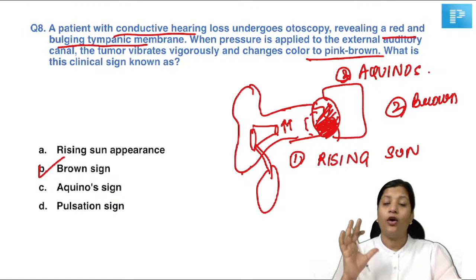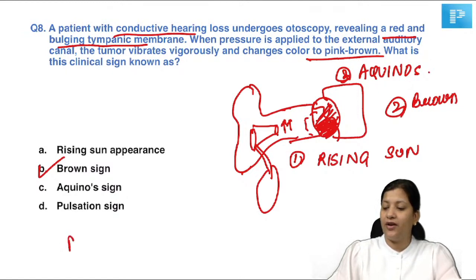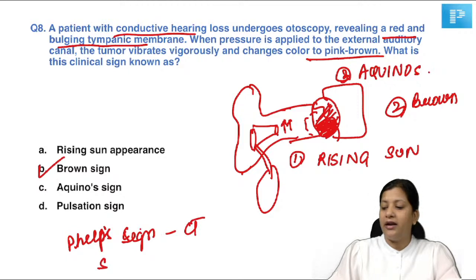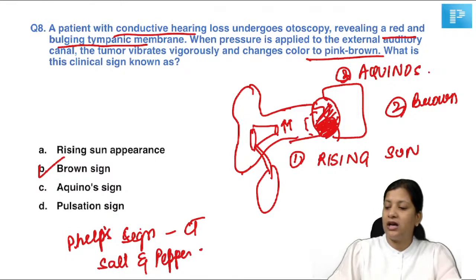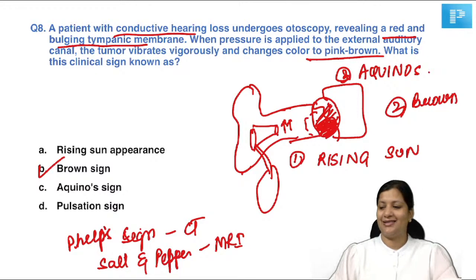Phelps sign and salt and pepper appearance are radiological signs. Phelps sign is seen on a contrast enhanced CT scan, and salt and pepper appearance is seen on MRI. So these are your radiological signs, while the rest of the three are your clinical signs.